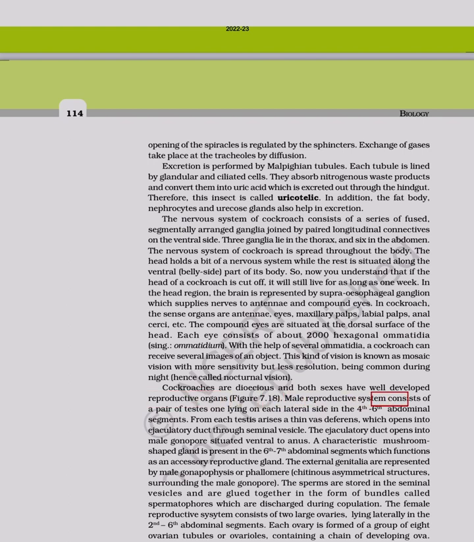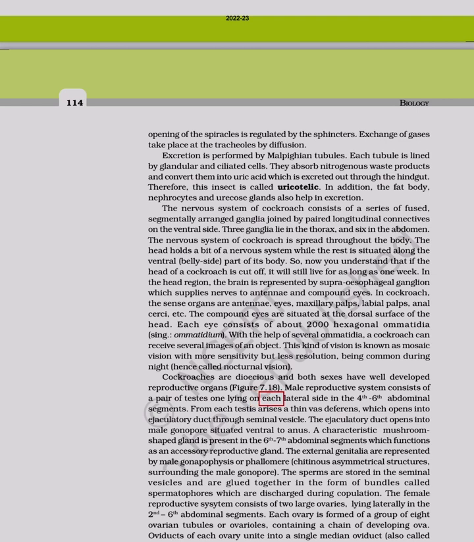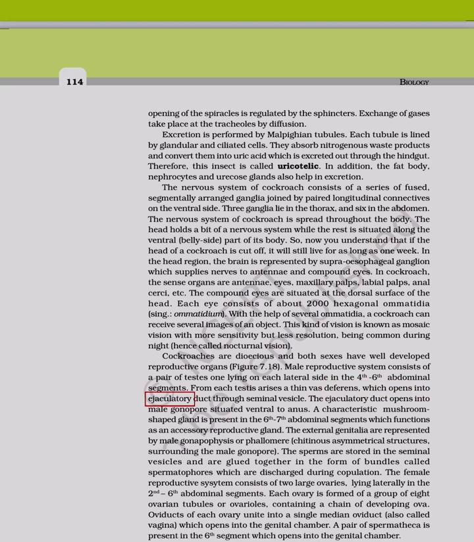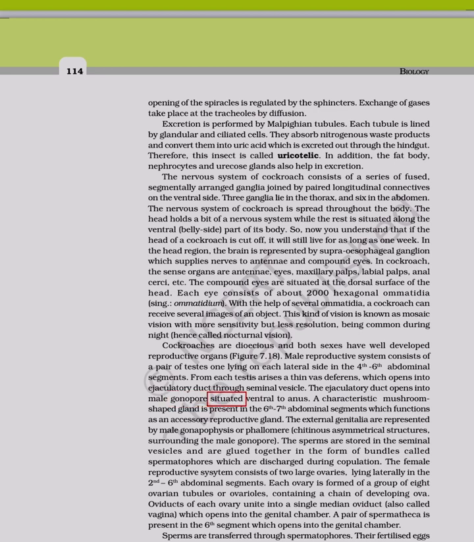Male reproductive system consists of a pair of testes, one lying on each lateral side in the 4th, 6th abdominal segments. From each testis arises a thin vas deferens, which opens into ejaculatory duct through seminal vesicle. The ejaculatory duct opens into male gonopore situated ventral to anus.